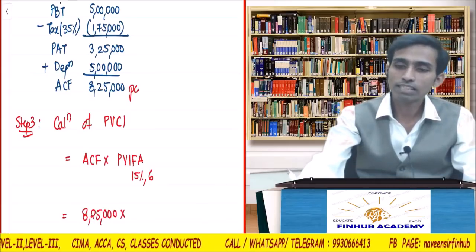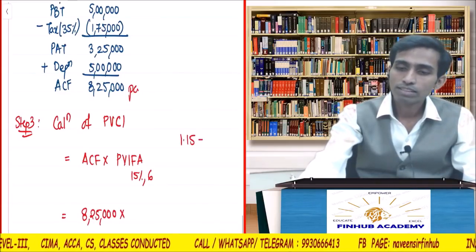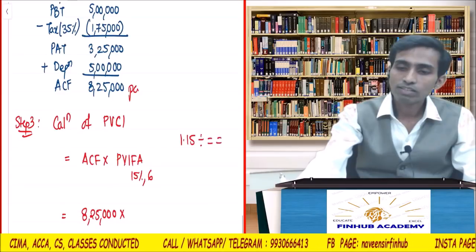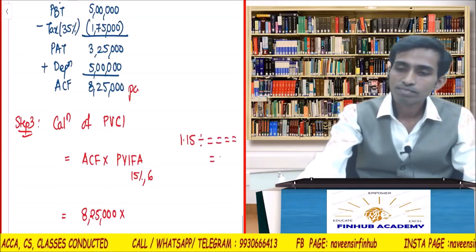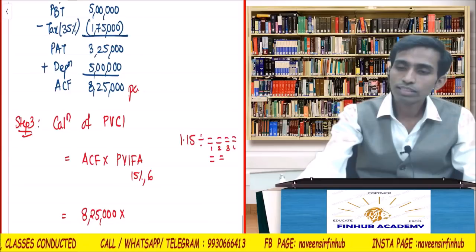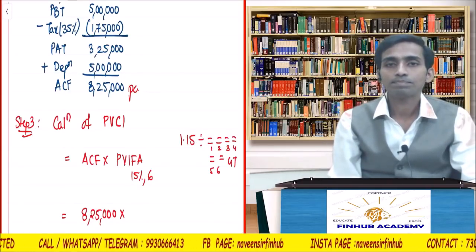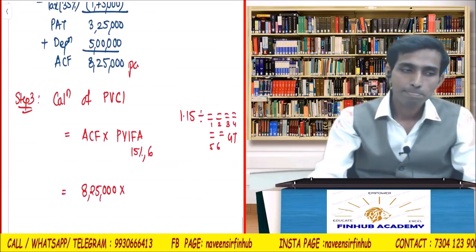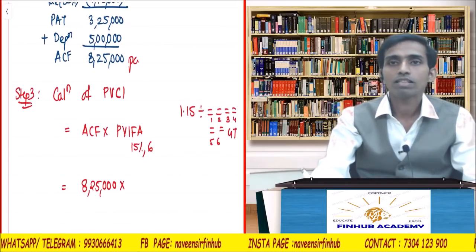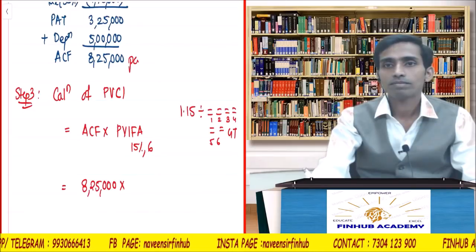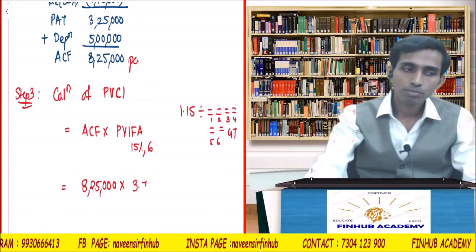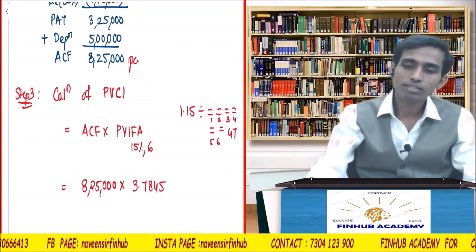How will you calculate the factor? 1.15 divide, counting will start from 1, 1, 2, 3, 4, 5, 6 and then GT. 3.7845.